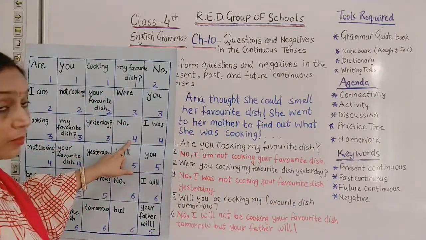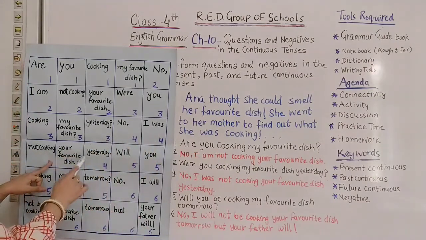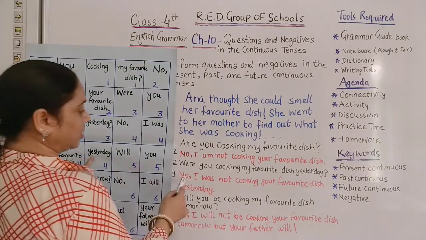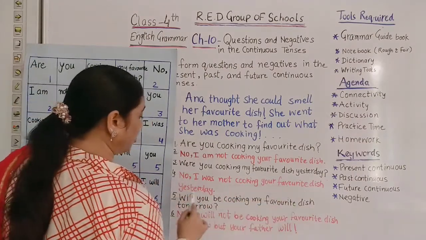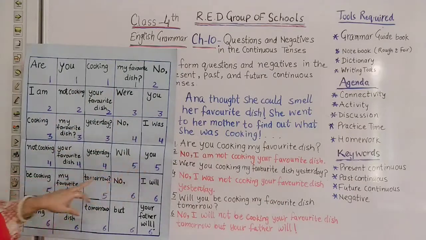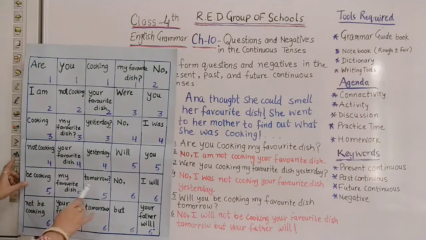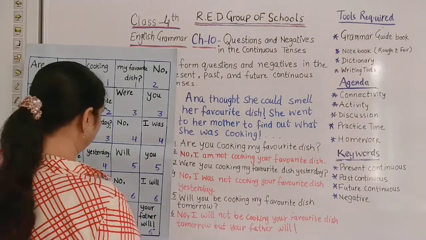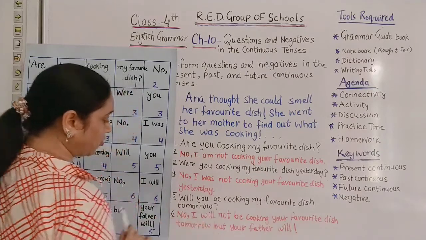Then coming to number 4. No, I was not cooking your favorite dish yesterday. So here I have written your sentence number 4. Then, will you be cooking my favorite dish tomorrow? These are all number 5 words, so I have used them to frame my sentence number 5.